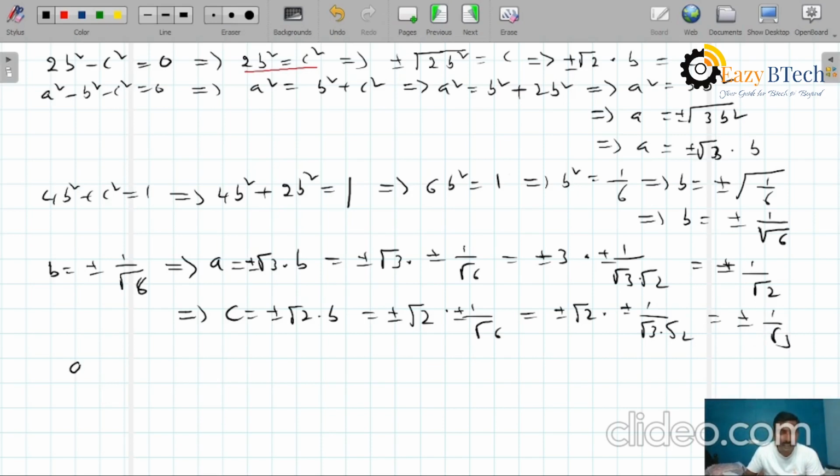Therefore here we calculated a equals to plus or minus 1 by root 2, b equals to plus or minus 1 by root 6, and c equals to plus or minus 1 by root 3. These are the a, b, c values. By using the orthogonal property, we calculated the values of a, b and c. This is a very important problem. Okay, thank you.